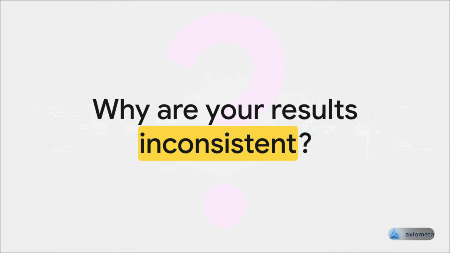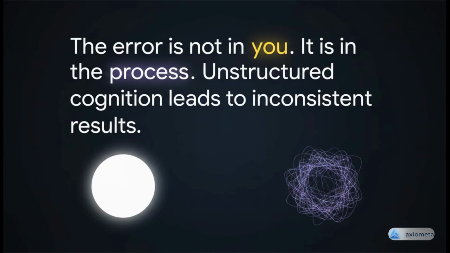The answer is that these outputs are not random. They are data points, indicators of a flawed cognitive process. Contradictory decisions are simply a symptom of system instability. The error, then, is not in the operator. It is in the process.